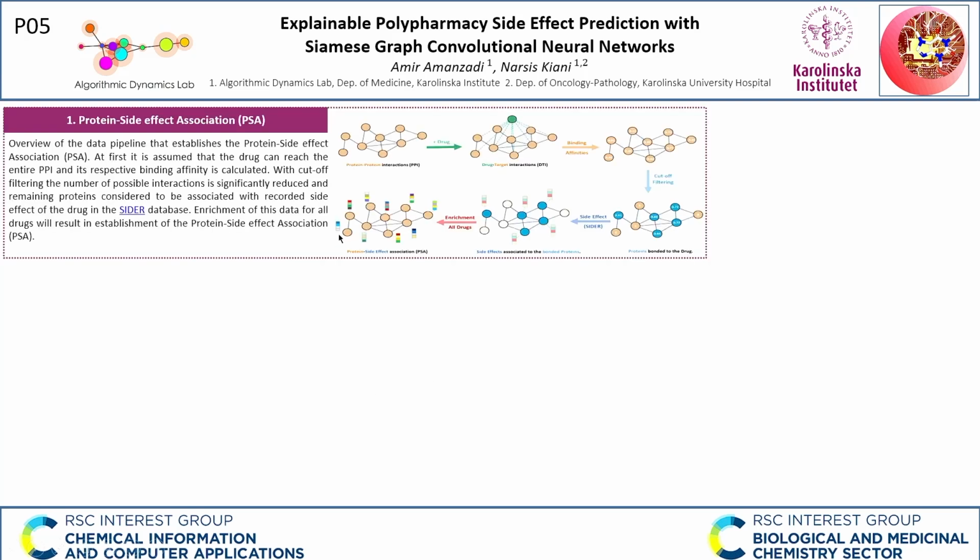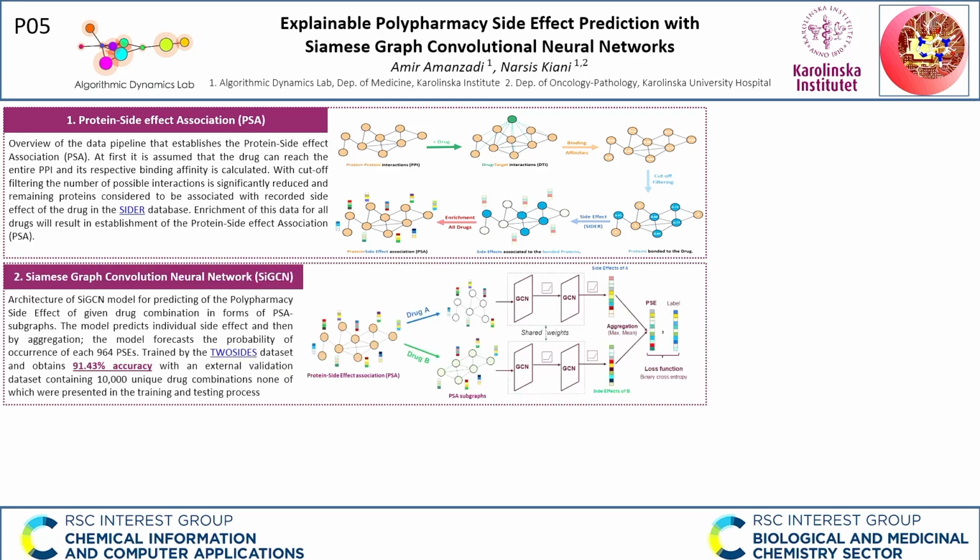To achieve this, first, we established the protein side effect association by embedding them as node features of the human protein-protein interaction network. By assuming that the drug can reach the entire PPI network, their respective binding affinity towards each protein was calculated. Applying cutoff filtering significantly reduces the number of possible interactions. The remaining proteins are considered to be associated with recorded side effect of the drug in the SIDER database. Enrichment of this data for all available drugs will result in establishment of the protein side effect association, or PSA.